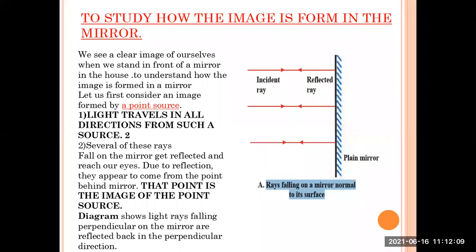An incident ray falls on the mirror, and on the same path the reflected ray is reverted back, and we are able to see a point in the mirror, which appears to be coming from behind the mirror.